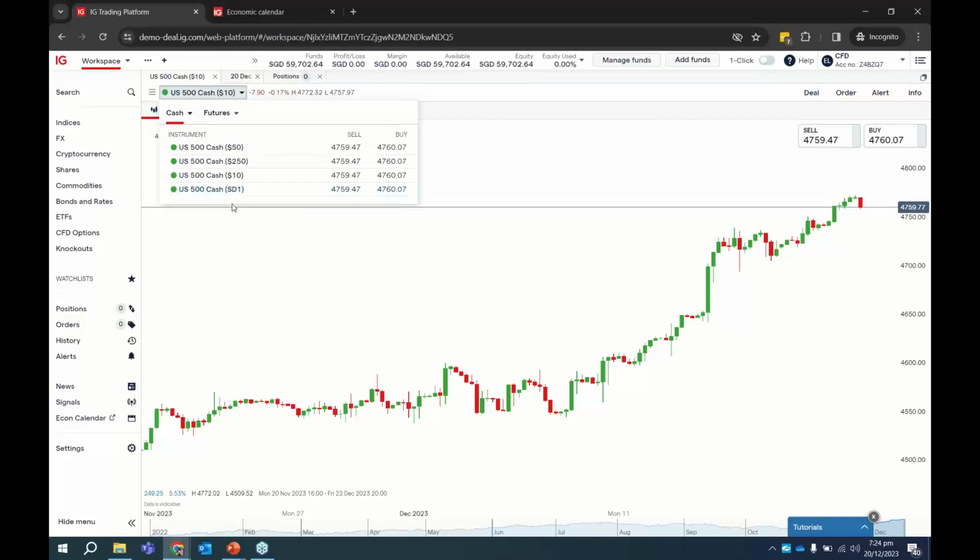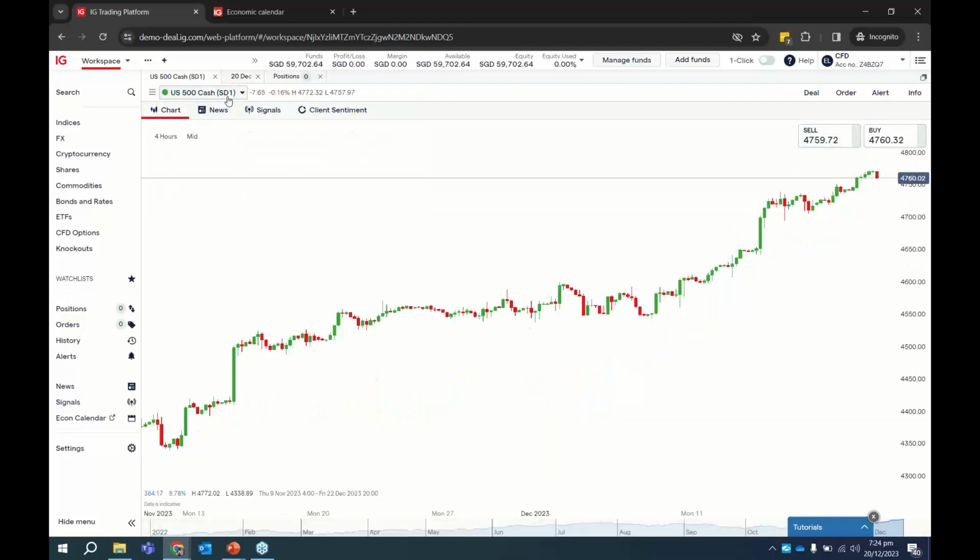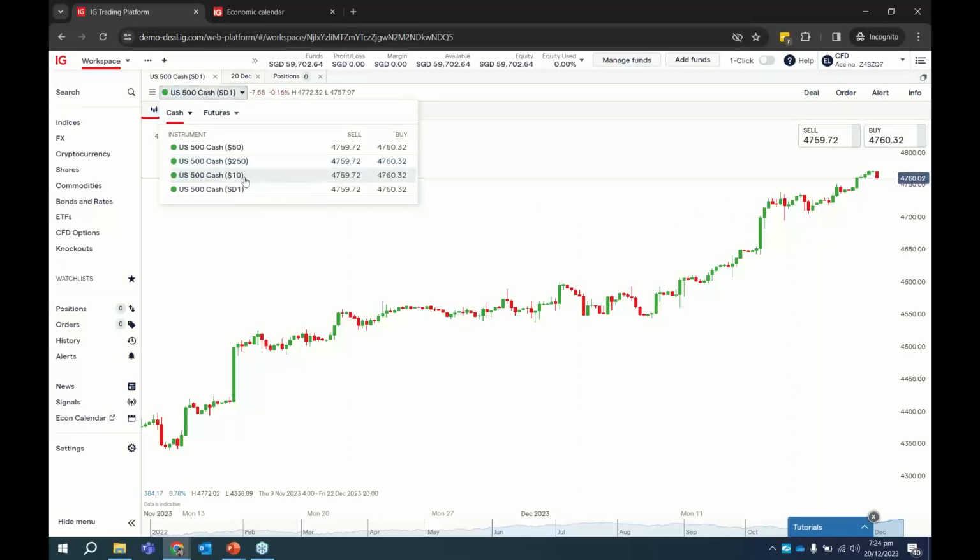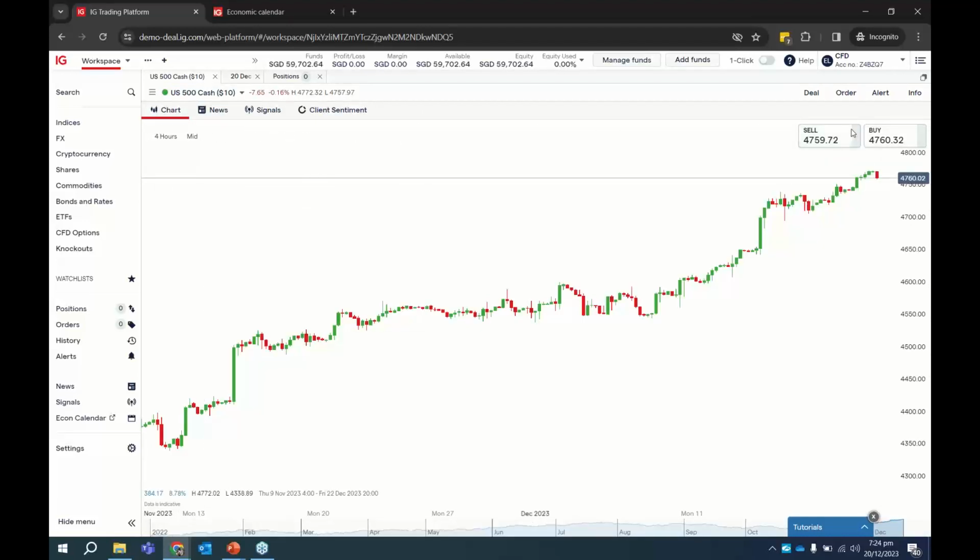What it means is that currently the S&P 500 is trading at 4760 points to buy and 4759 points to sell. If you select SD1, it means that 1 point of the S&P 500 CFD contract is 1 Singapore dollar per point. So I repeat, 1 point is 1 Singapore dollar. If you click on the $10 sign, it means that 1 point is $10, and the dollar sign means US dollar.